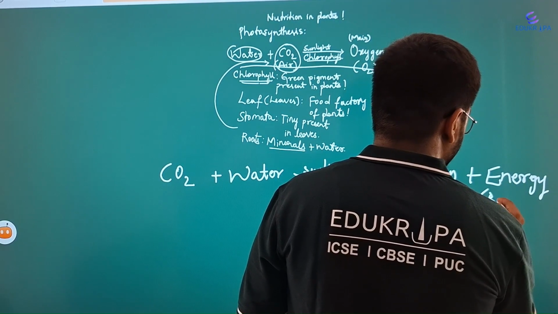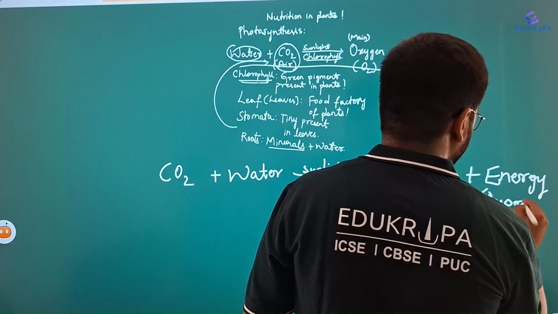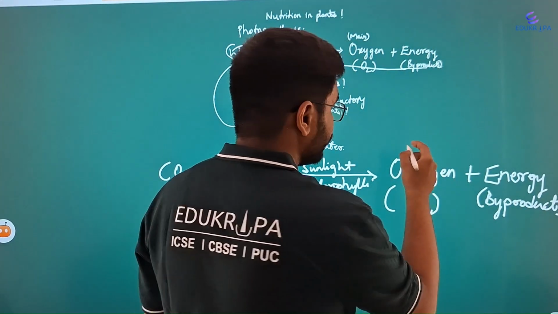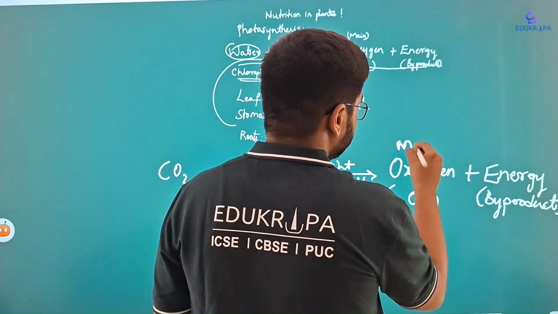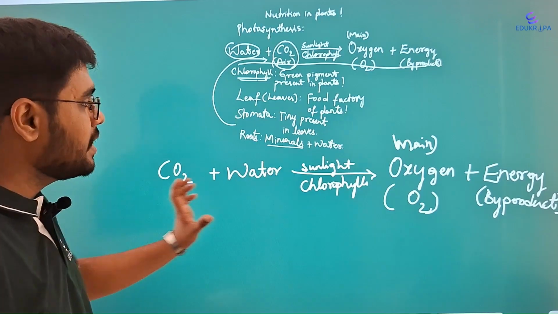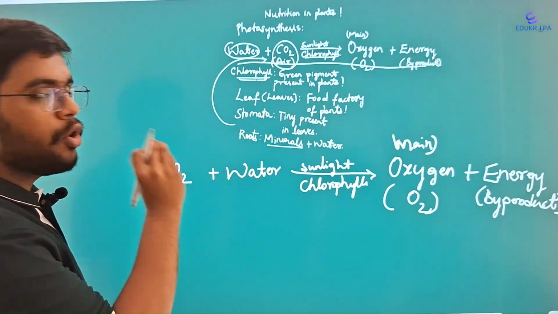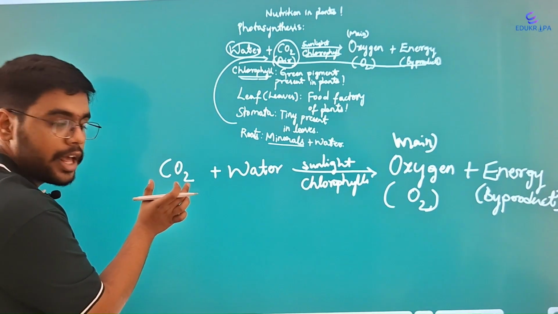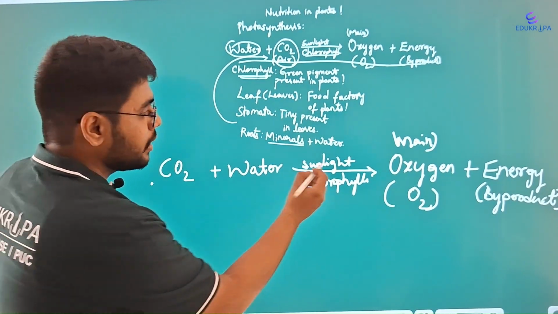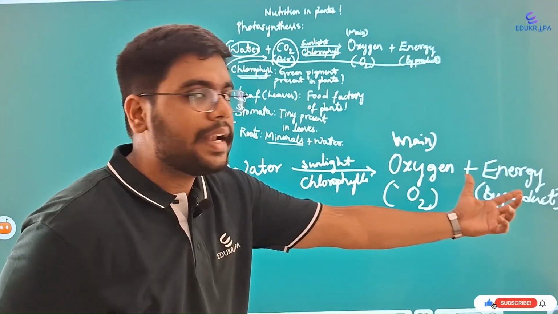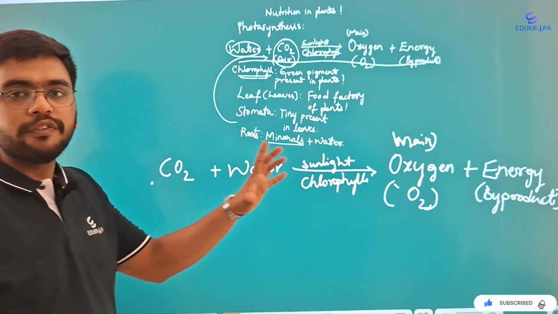Why is it called a byproduct? Because this product only is utilized by the plants and the rest of the nature utilizes oxygen. With this, it's just by remembering this equation, you can form a whole definition. Photosynthesis is the process of plants utilizing carbon dioxide and water in the presence of sunlight and chlorophyll, and the products are oxygen and energy. This is all about photosynthesis.